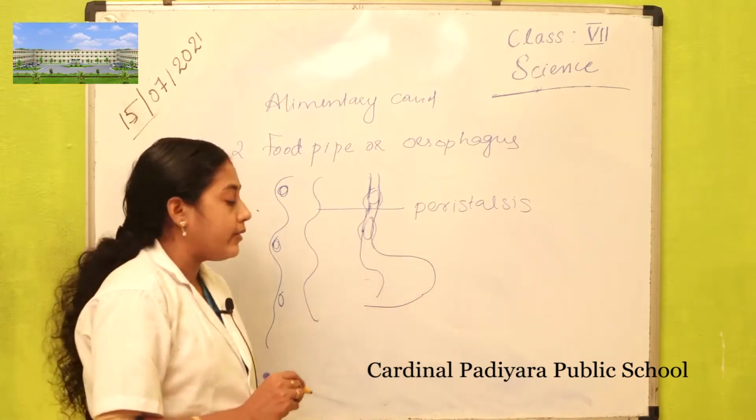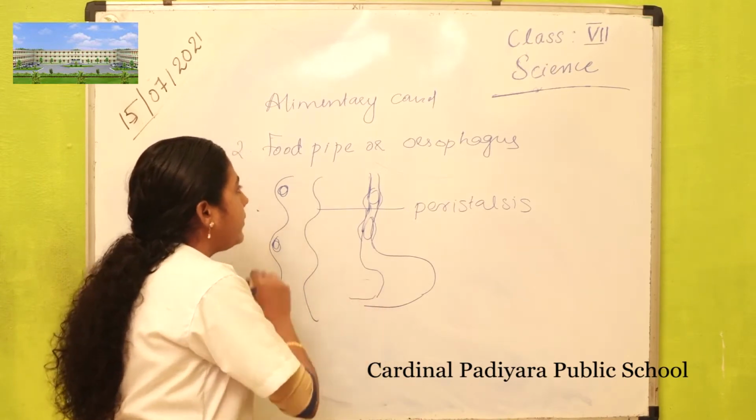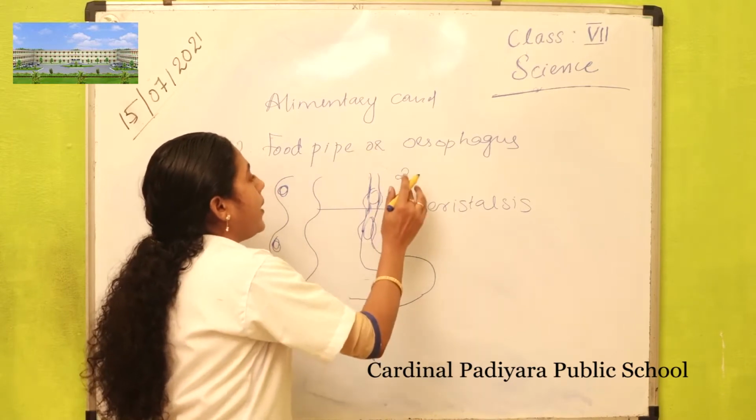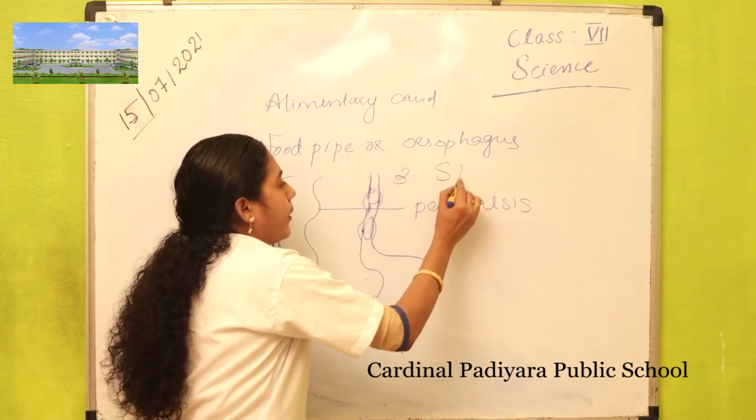The food then reaches the stomach, and the third compartment of the alimentary canal is the stomach.